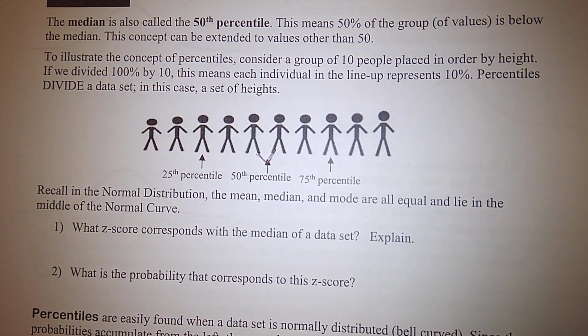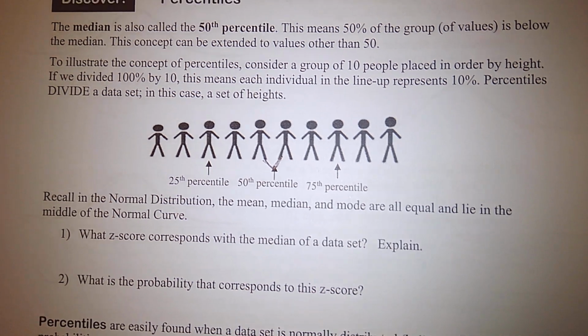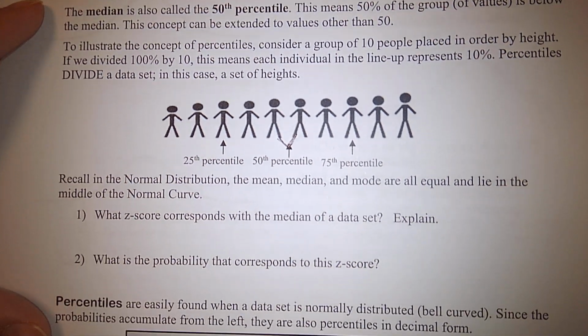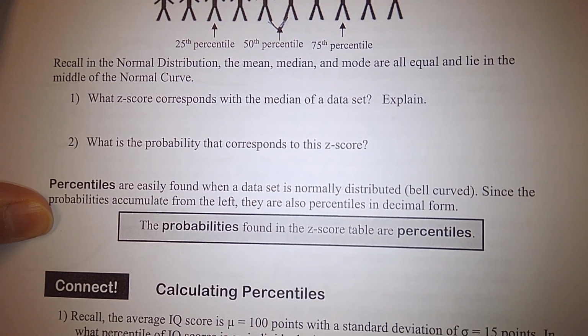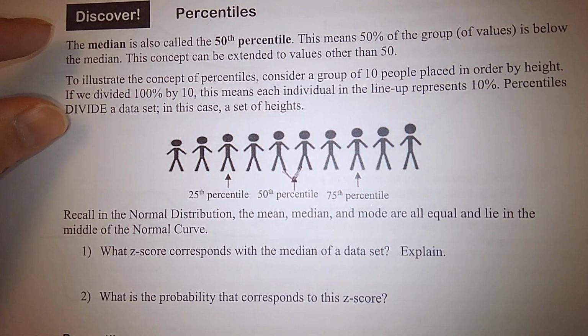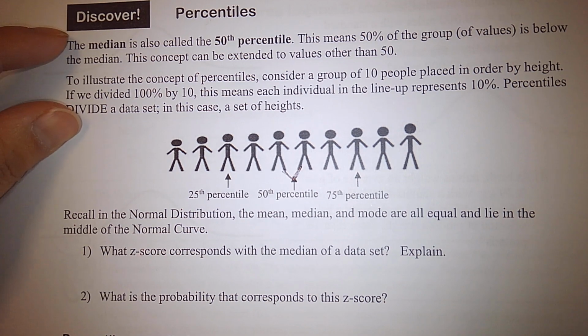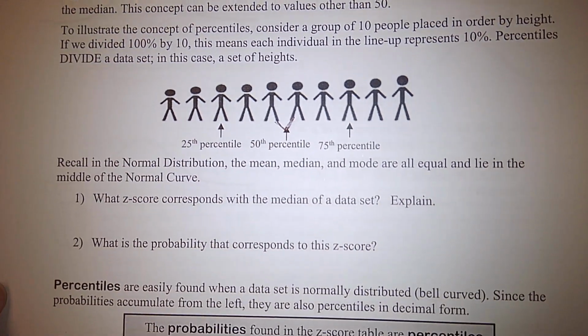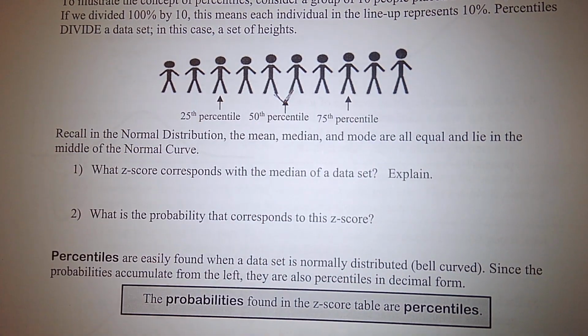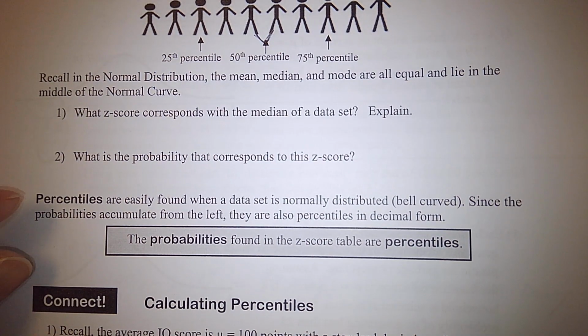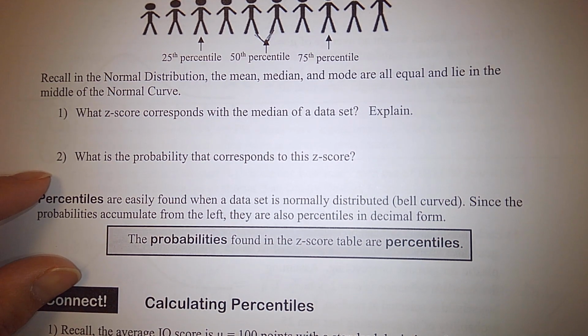Another thing, I did not assign any pages. On page 198, we're just going to do the Discover part, everything above the Connect. We talked about the median, also called the 50th percentile, and this list of height data. I'll ask a volunteer to read this part once I assign the pages.